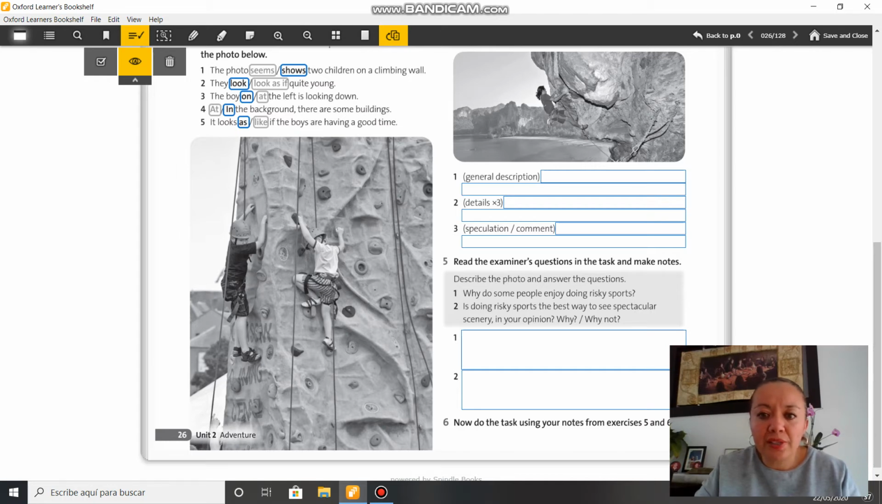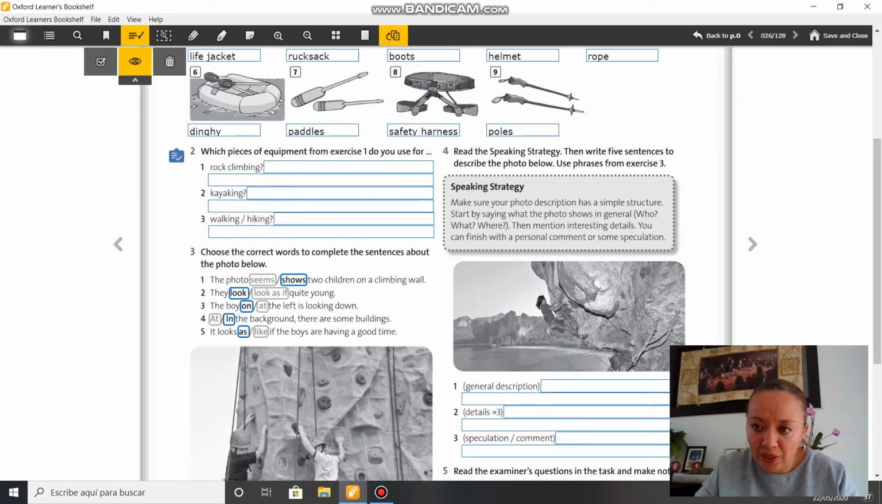Es como si ustedes se fueran a examinar, chicos, ¿ok? Why do some people enjoy doing risky sports? You have to describe the photo about this, okay? Is doing risky sports the best way to see spectacular scenery in your opinion? Yes or no, and why? Or why did you choose that answer? So write the answer number 1 here and write the answer number 2 here, okay? If you need a post-it, you can paste a post-it or a piece of paper if you don't have enough space.